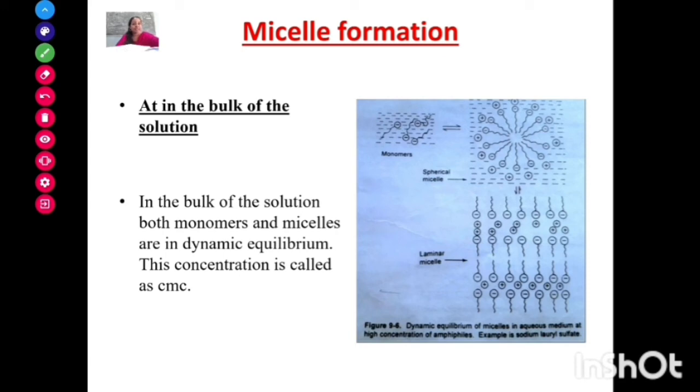As we know, critical micellar concentration is the minimum concentration at which micelle starts forming.